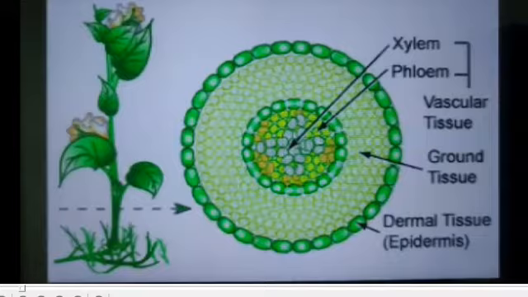Types and characteristics of tissue systems. Formation: the epidermal tissue system forms the outer layer of the plant body. It is the outermost covering, which is formed from the protoderm.